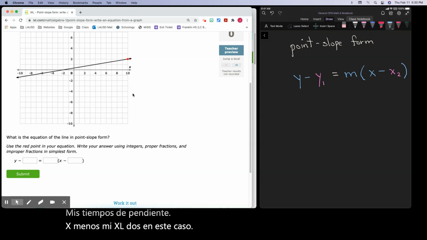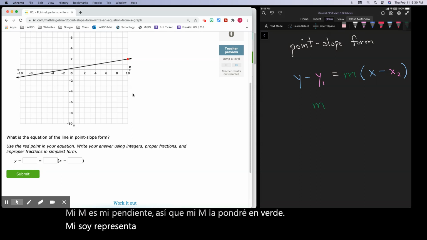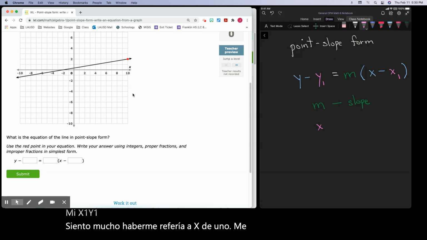My m is my slope, so my m, I'll put it in green. My m represents my slope, if you forgot. And my x1, y1, I am so sorry, I meant x of 1. I apologize if you caught me making my mistake.